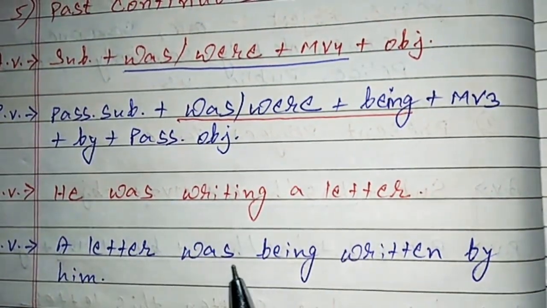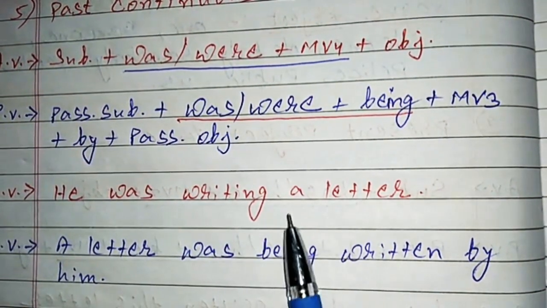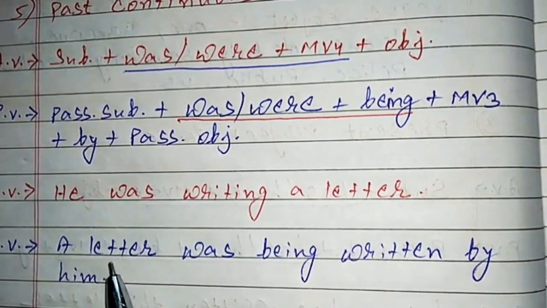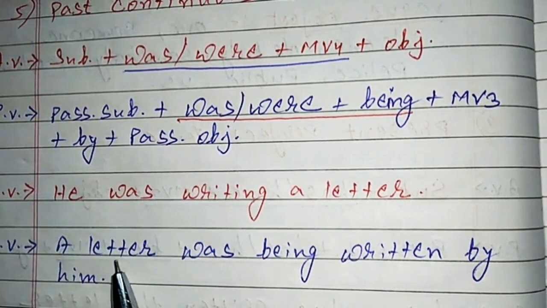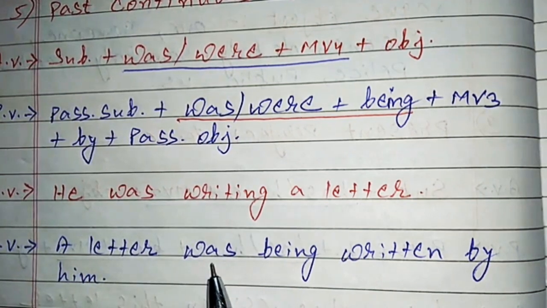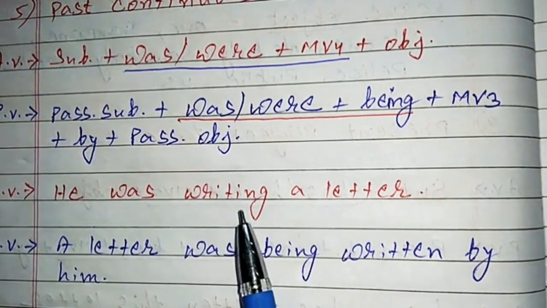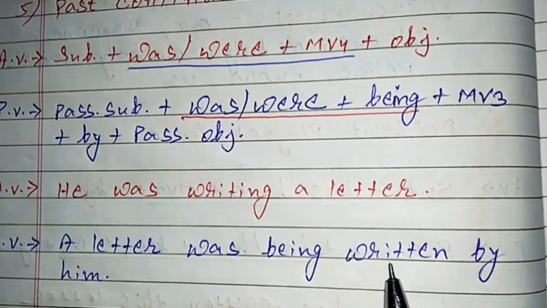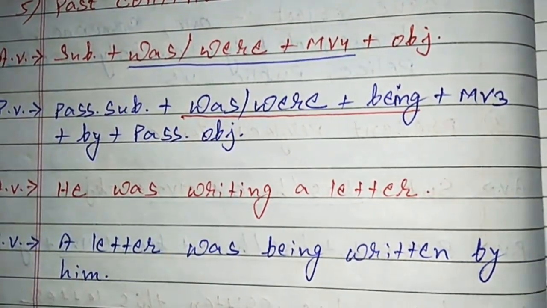A letter was being written by him. A letter becomes the passive subject and it is singular. That's why we have used was. Being is taken and writing changes into V3, written by him.